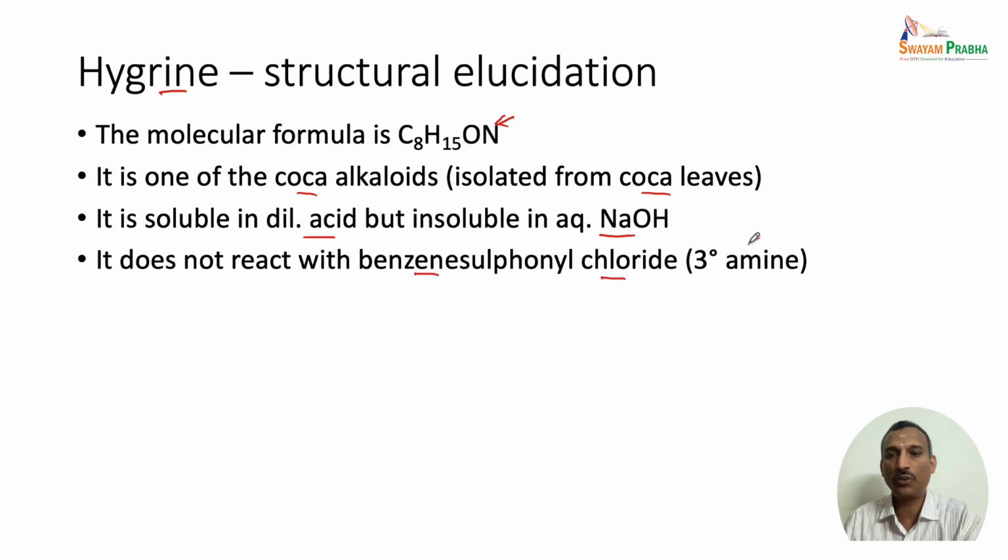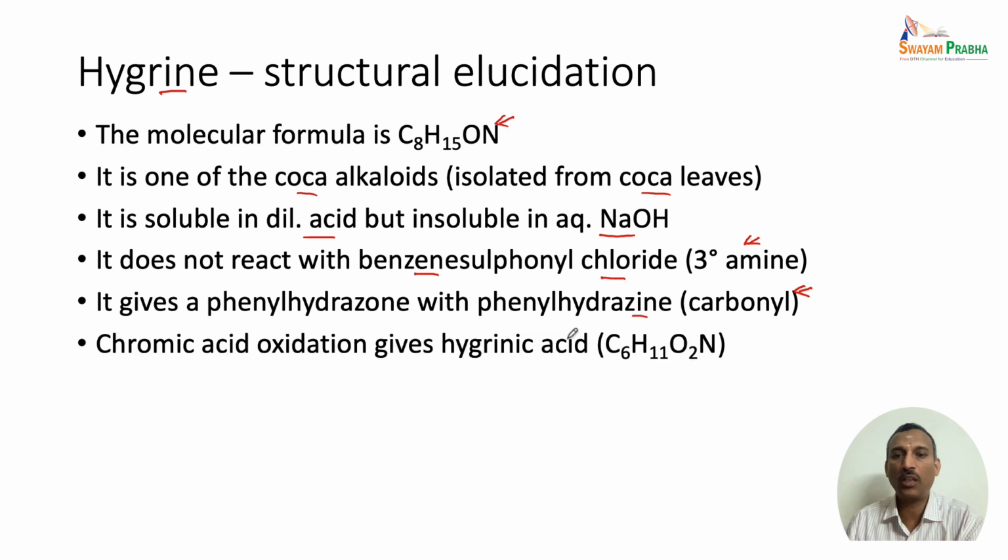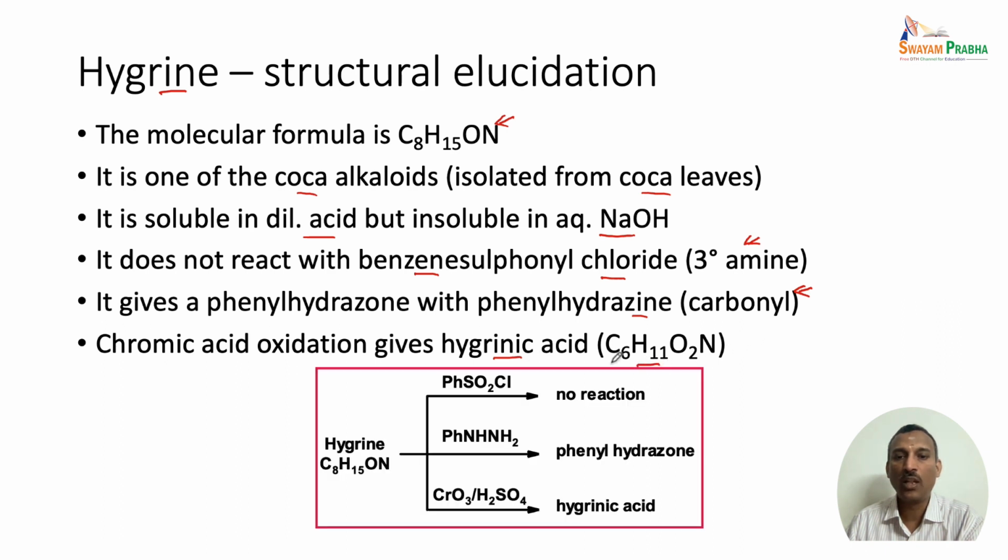So, this shows that there is a tertiary amine present in this particular alkaloid. It also gives a phenyl hydrazone derivative with phenyl hydrazine. That shows the compound contains a carbonyl unit, and chromic acid oxidation gives a hygrinic acid with a molecular formula C6H11O2N.